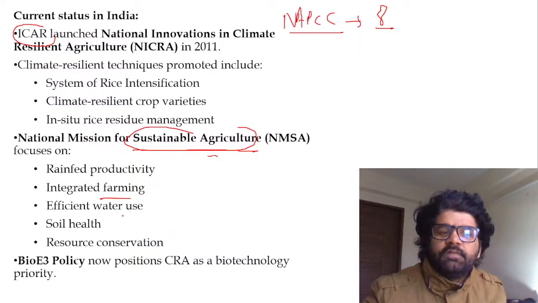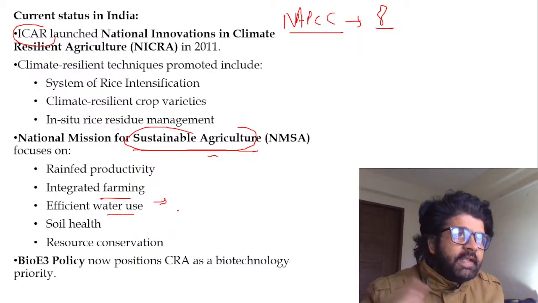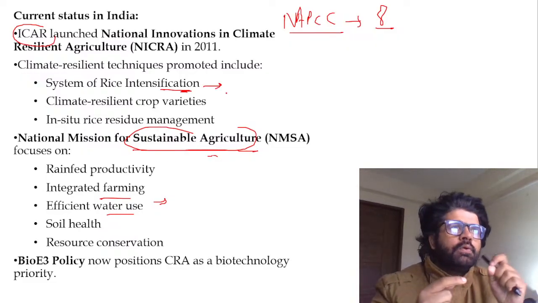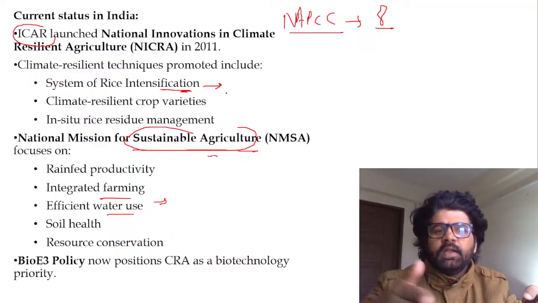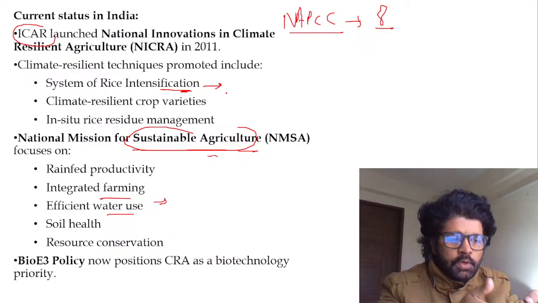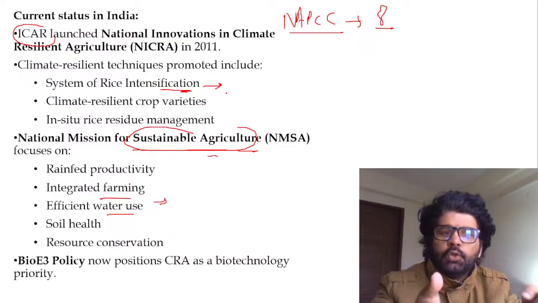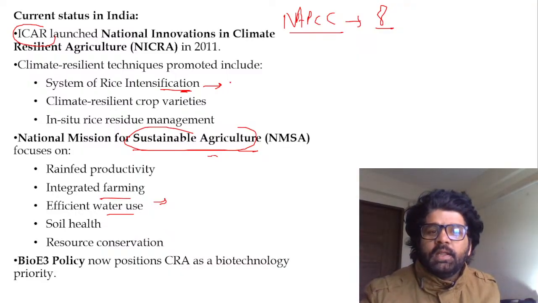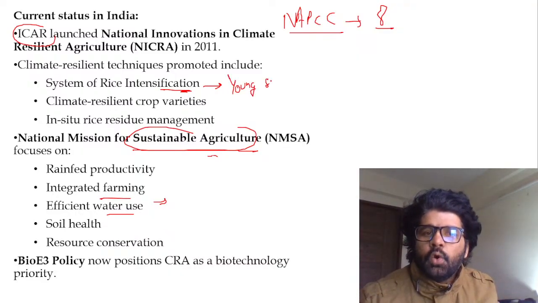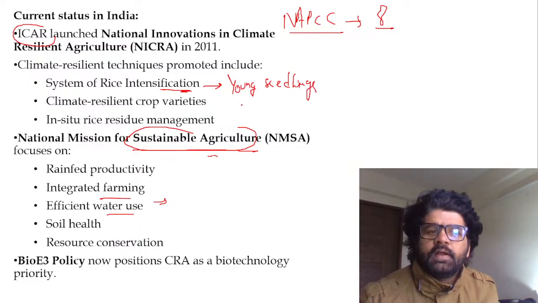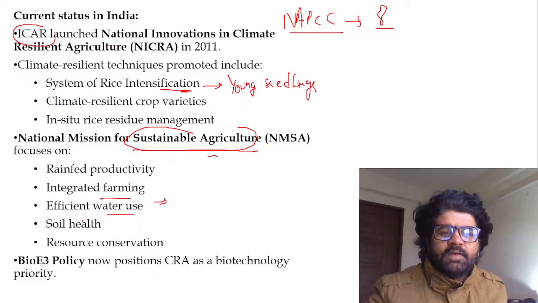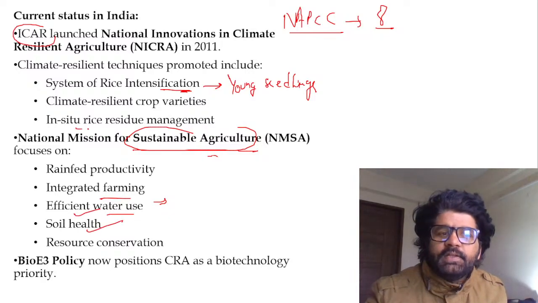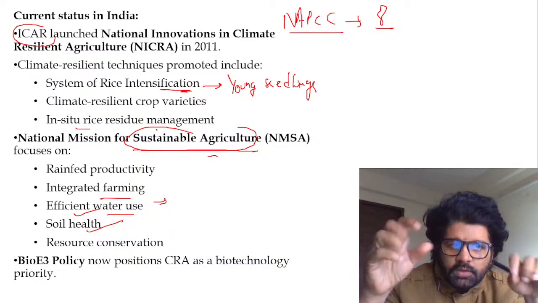Rain-fed productivity, integrated farming, efficient water use. Don't go for flooding agriculture when it comes to rice. Use the system of rice intensification, where we ensure alternate wetting and drying. And then the crops, rice, are getting produced at certain intervals. You're not just throwing seeds, you are planting young seedlings. All these are different aspects of rice intensification, and that in a way is promoting efficient water use and soil health. Climate resilient crop varieties, in situ rice residue management. So all these are parts.